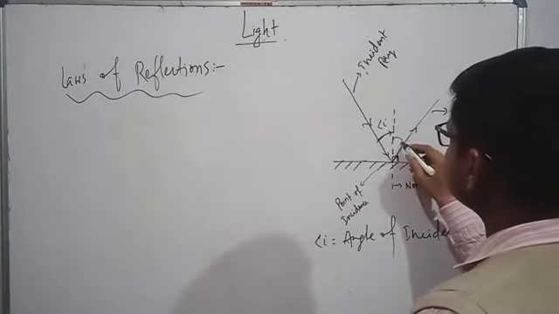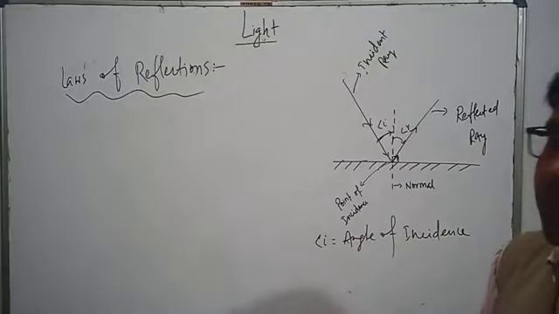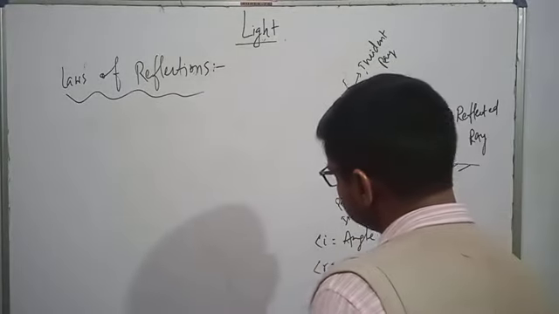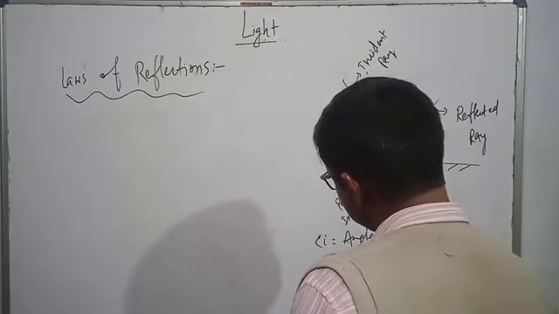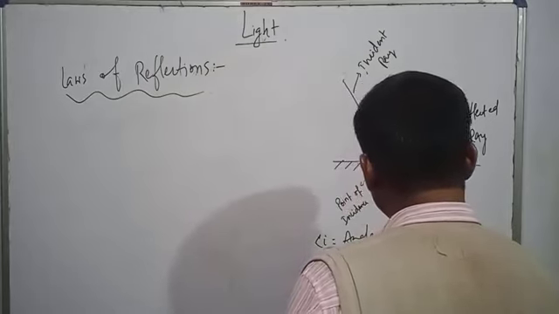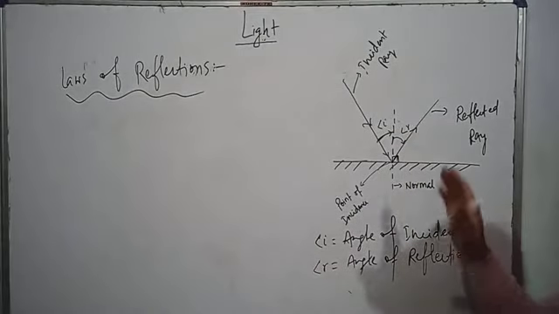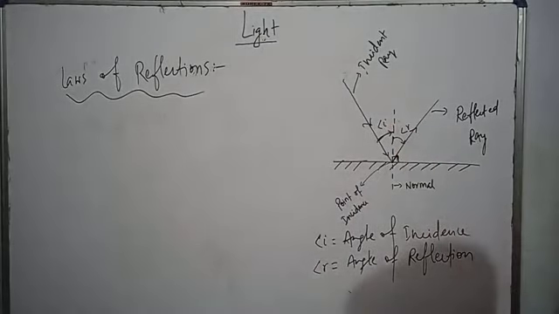Similarly, the reflected ray makes an angle with the normal, called angle R. It stands for the angle of reflection. What is the angle of incidence? It is the angle formed by the incident ray with the normal. The angle formed by the reflected ray is called the angle of reflection.